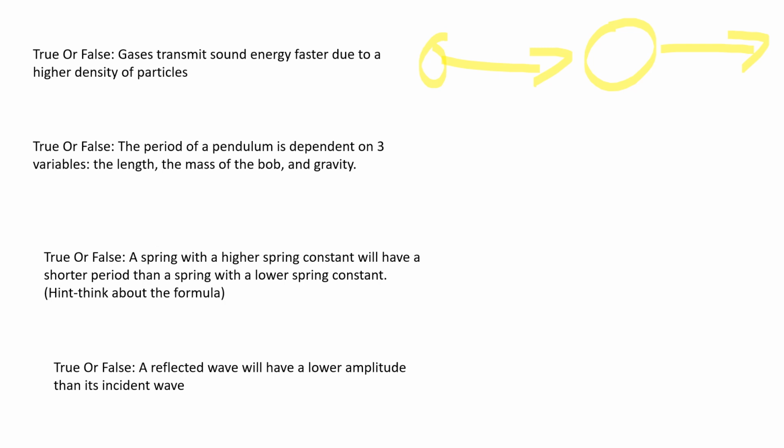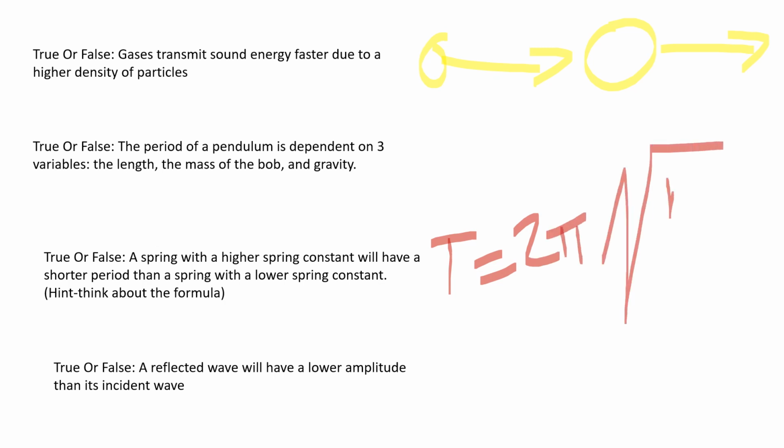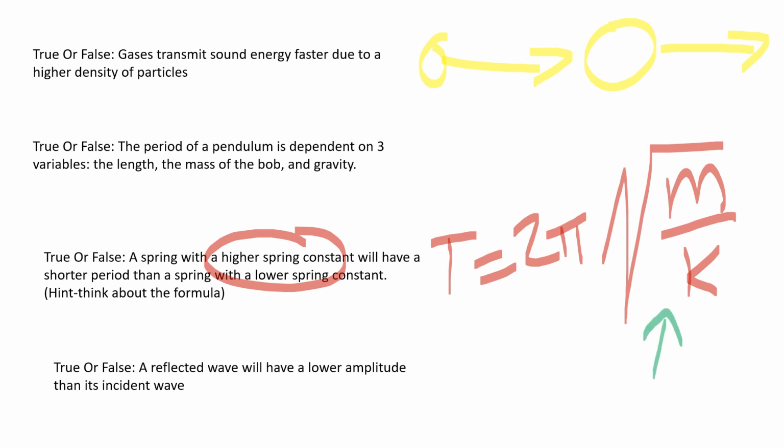A spring with a higher spring constant will have a shorter period than one with a lower spring constant. Think about the formula: T equals 2 pi square root of m over k. If we make k bigger, what's going to happen?